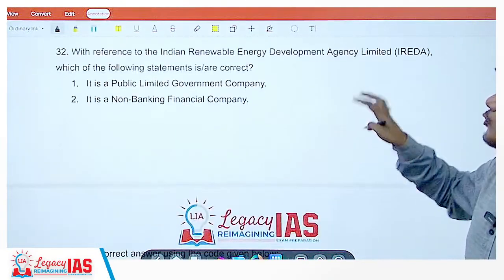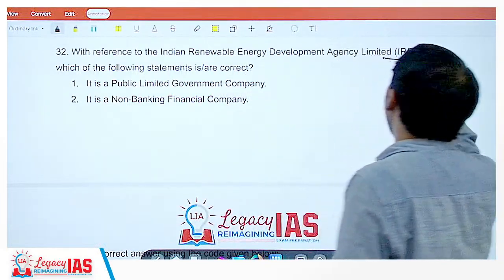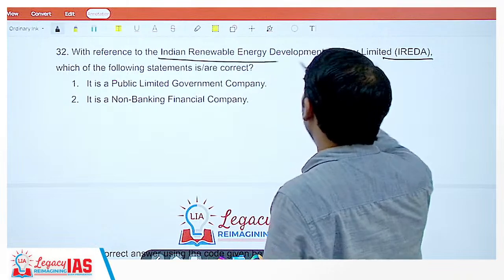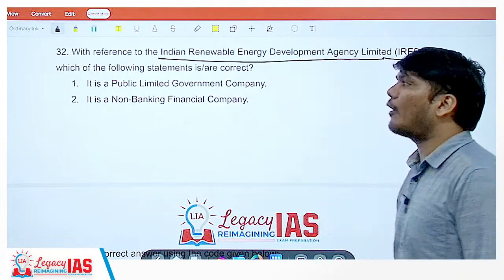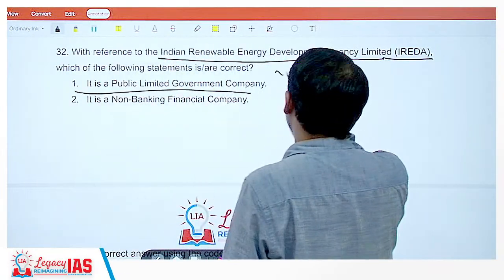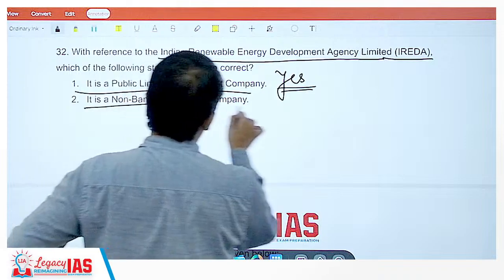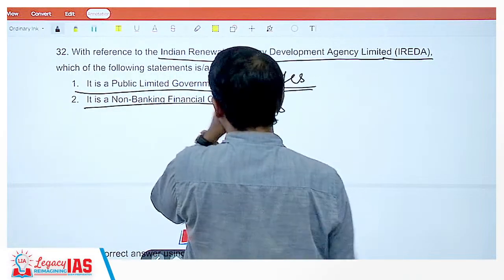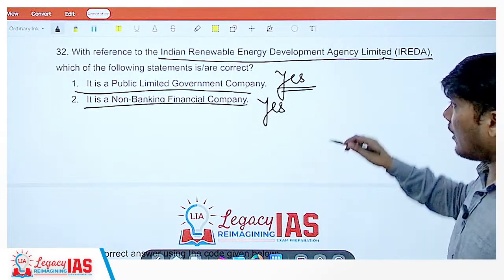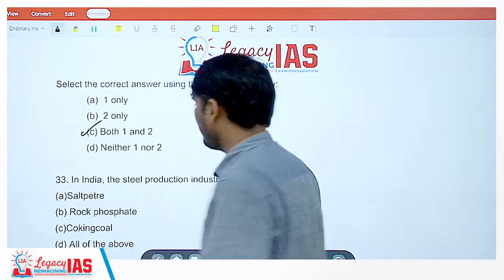Okay. Coming on to 32, with reference to the Indian Renewable Energy Development Agency Limited, IREDA, which of the following statements are correct? It is a public limited government company. Yes, it is a public limited company, it's not private. It is a non-banking financial company. Yes, it is a non-banking financial company also. Okay, it will provide financial services as well. So the correct answer would be both of them.